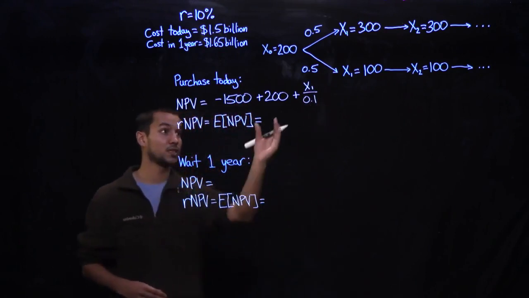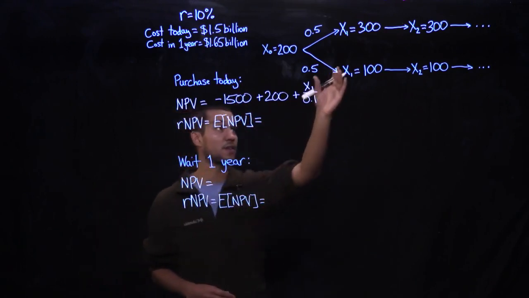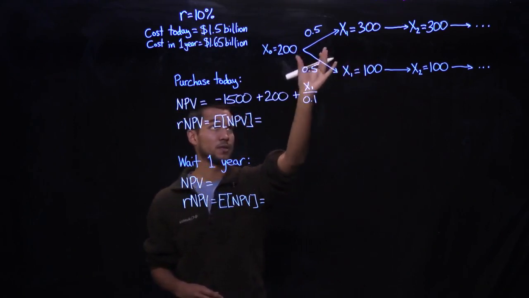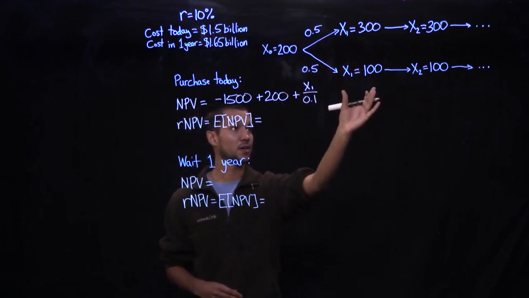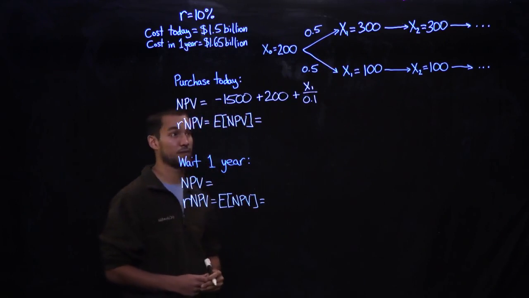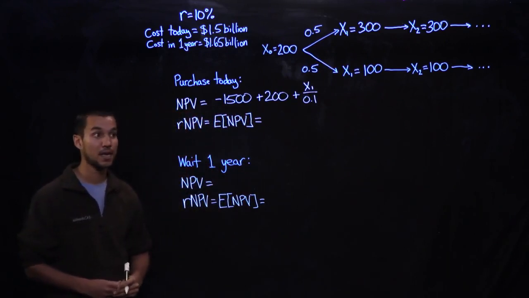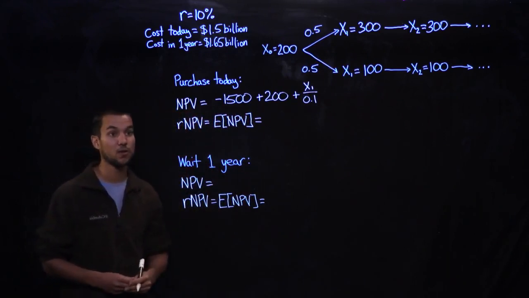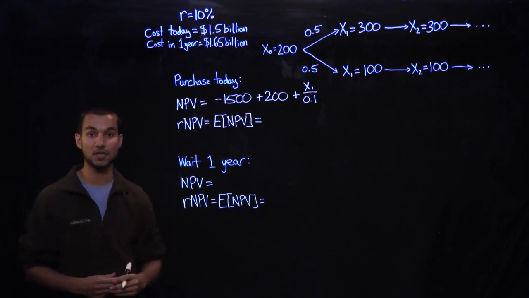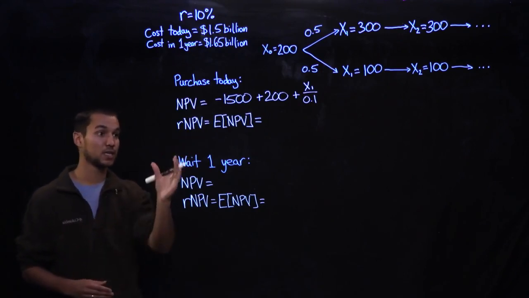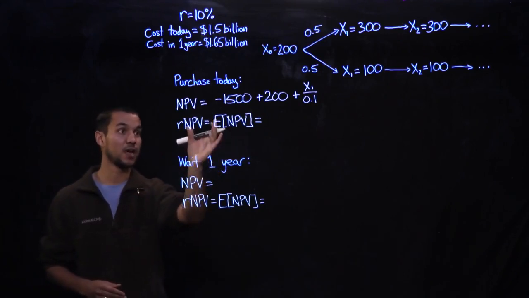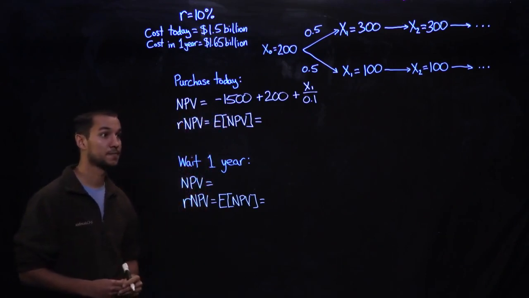And so x1 is a random variable that takes on the value 300 with probability 50%, and it takes on the value 100 with probability 50%. Because it is a random variable, we have to calculate the risk-adjusted NPV. And we calculate this by calculating the expected value of the NPV.